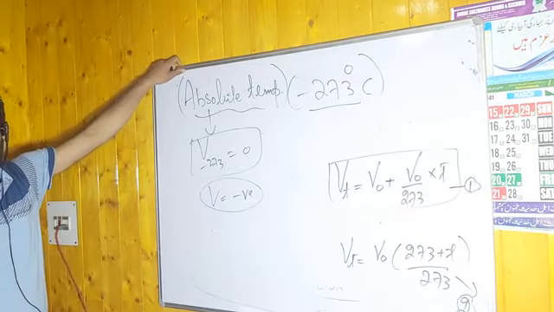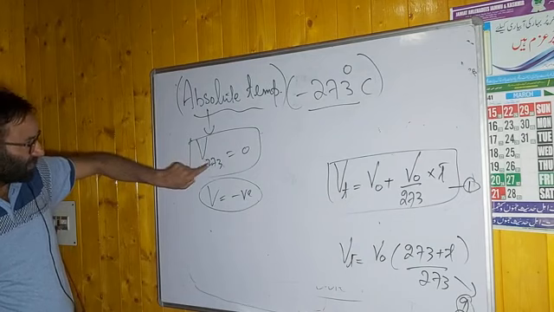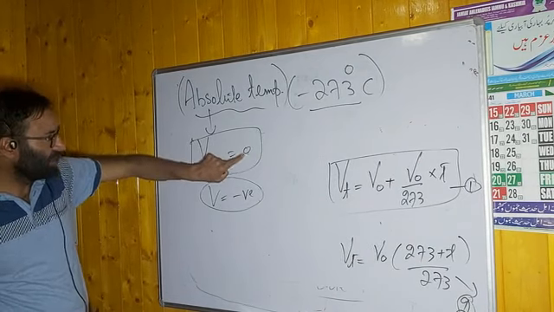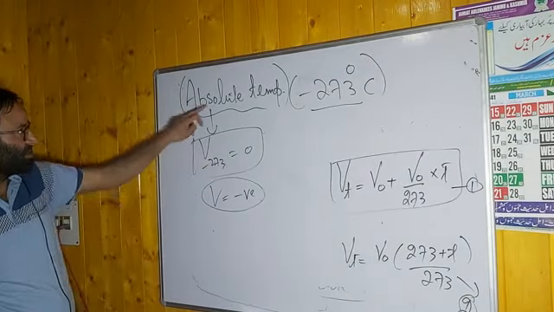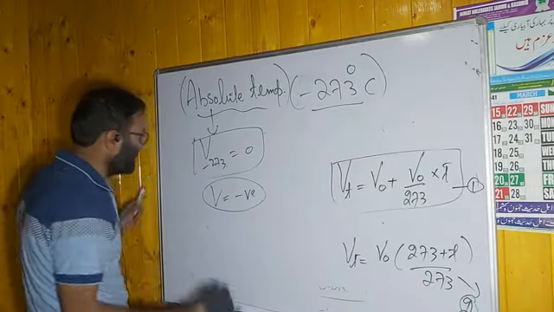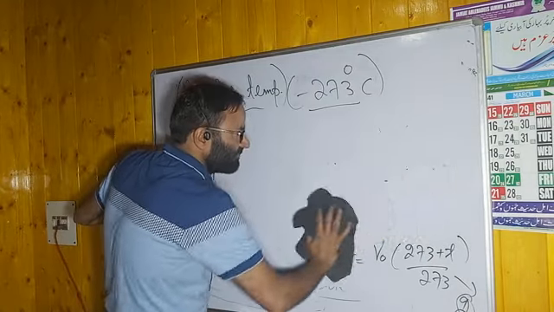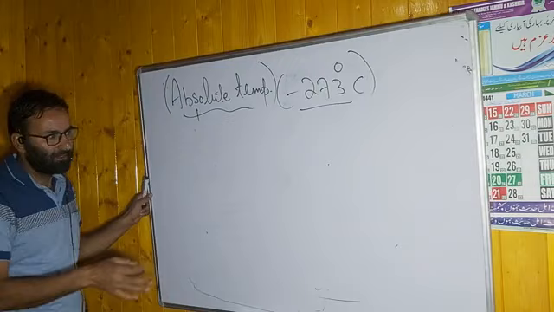Or how can you define the absolute temperature, my dear students? It is the lowest hypothetical temperature at which the volume of the gas is supposed to be 0. This lowest hypothetical temperature is known as absolute temperature. Then I told you at the end of lecture second, we will explain it graphically. What is meant by absolute temperature?